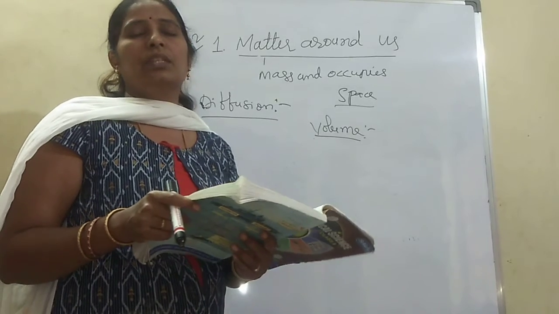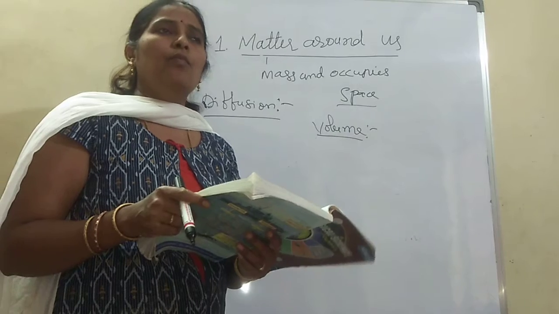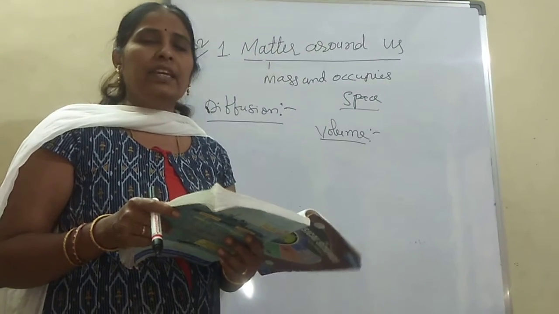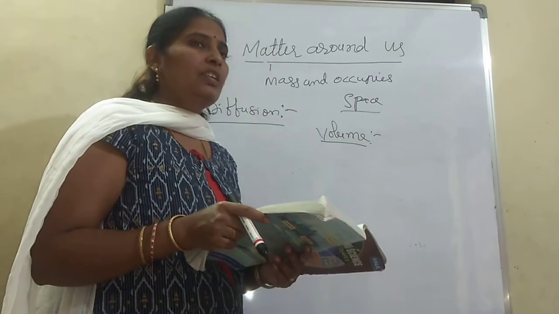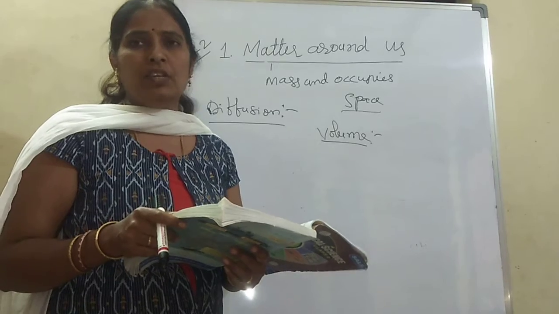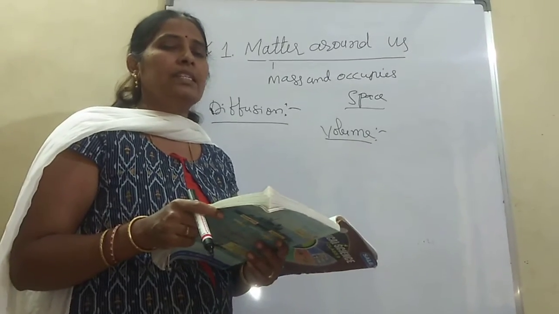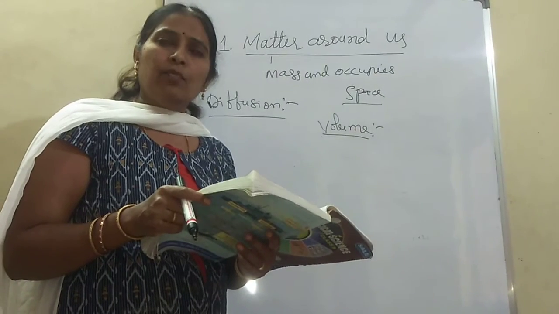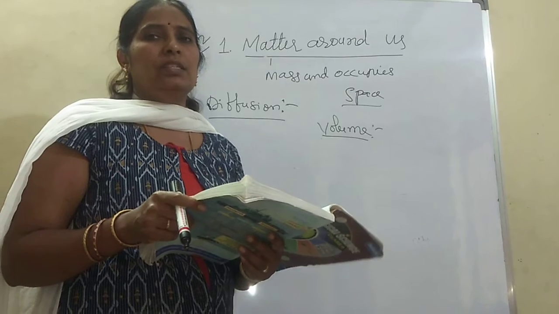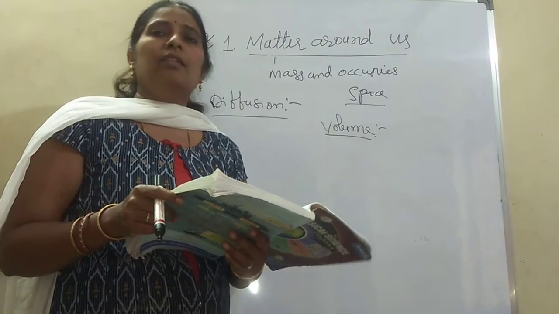Afterwards, we went on to discuss some questions. I read that he asked three questions. One is whether salt powder is a solid or not. Why did he ask? Because when it is spread or taken in a container, it looks like it takes the container's shape, but it does not have a particular shape. Based on this, we could say it is a liquid, but we call it a solid. Why do we call it a solid? Because when we take one small crystal or piece, we observe its shape does not change and it has a fixed volume. Based on this, we can say that salt powder is a solid.